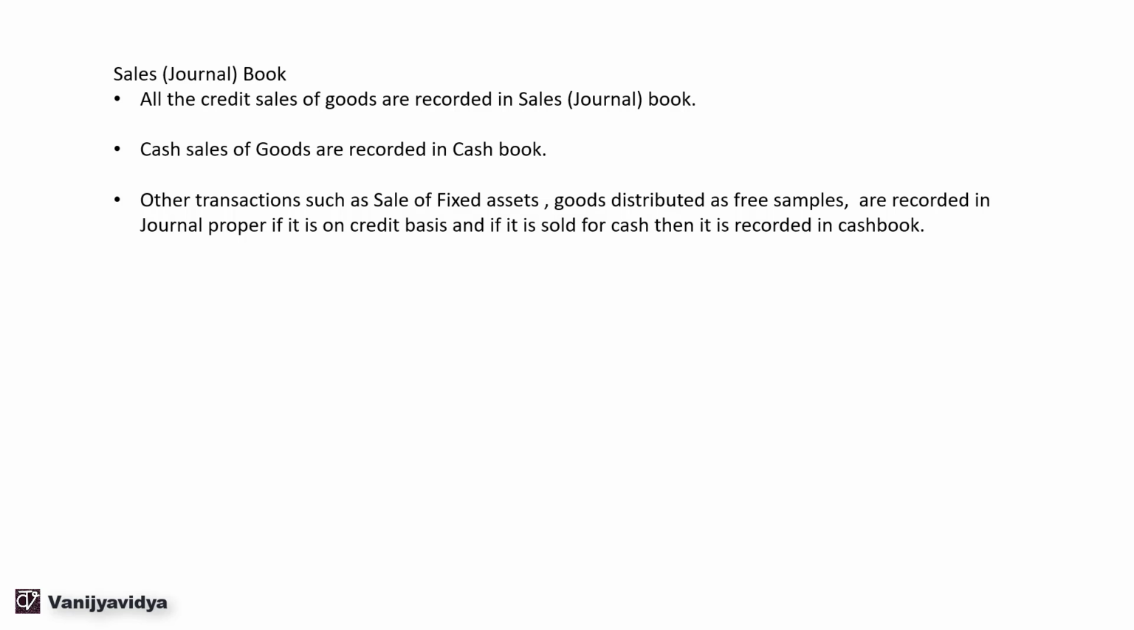Then goods distributed as free samples. Since the goods are distributed as free samples, we won't be getting back any money for those goods. So there is no receipt of cash, and it is not recorded in the cash book. Now, goods distributed as free samples is an expense of the company, similar to your advertising or marketing expense. So this is recorded in journal proper.